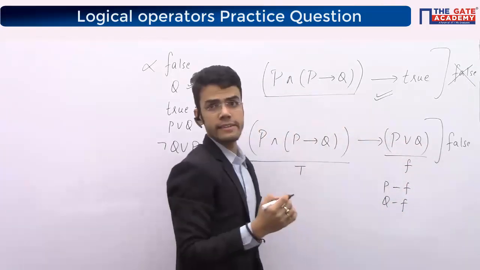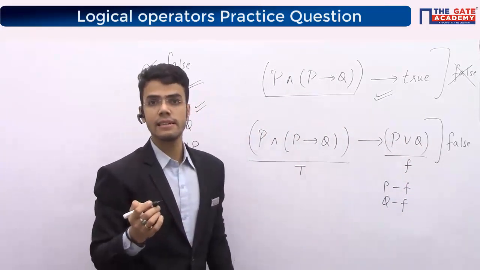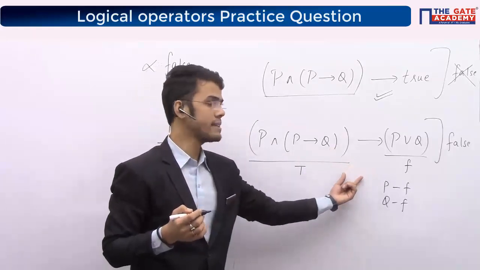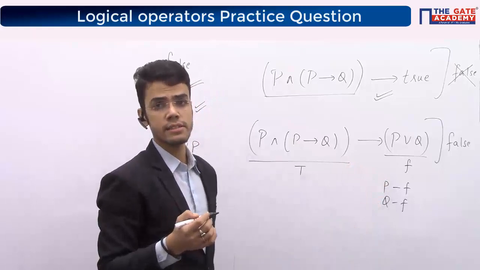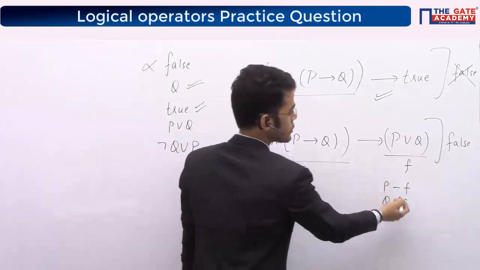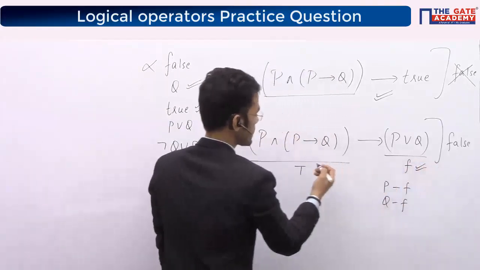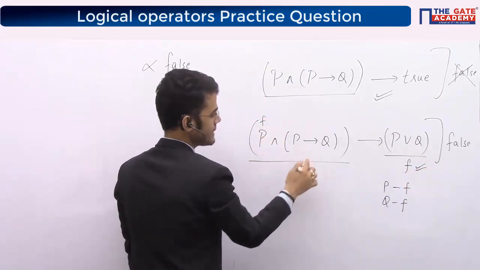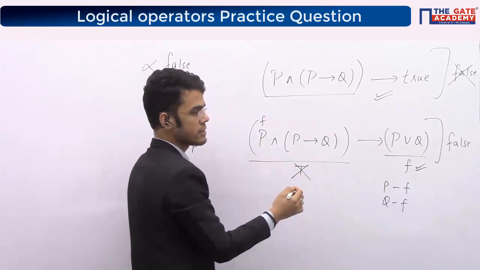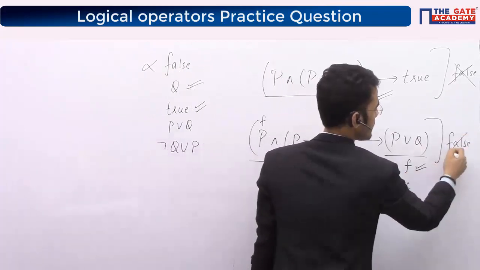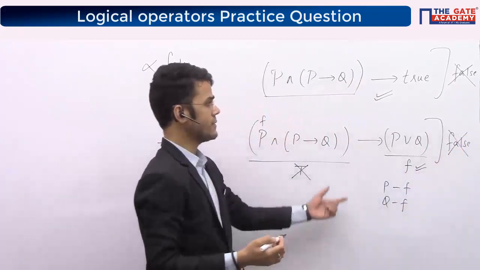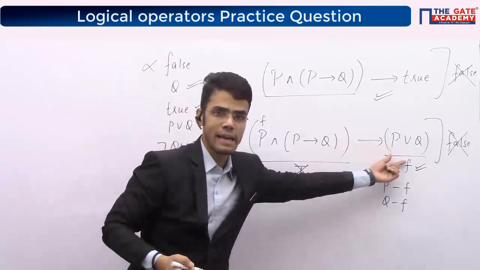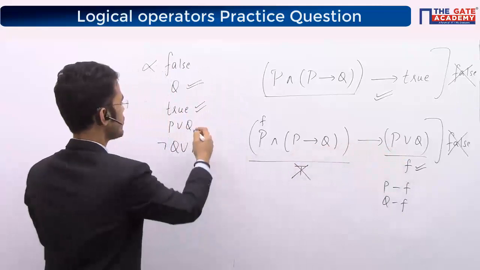I am directly doing it considering that you have practiced last class, right? And you know how we have already practiced this thing. I am expecting that you are comfortable with this approach now, right? So P false, Q false. This side will become false. Now moving on to this side, P is false, so clearly anything with it will not give me true. It will give me false, right? So since I'm not able to generate a false case, I will say yes, this expression implies this expression, right? So this is also implied.